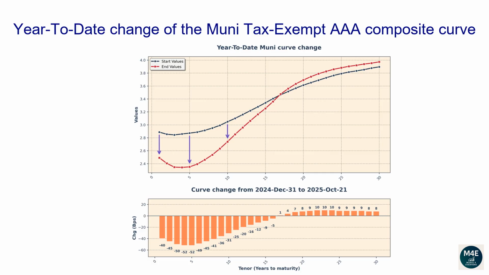The 1-year tenor changed -40 basis points. The 2-year tenor changed -45 basis points. The 5-year tenor changed -52 basis points. The 10-year tenor changed -31 basis points. The 20-year tenor changed 8 basis points. The 30-year tenor changed 8 basis points.